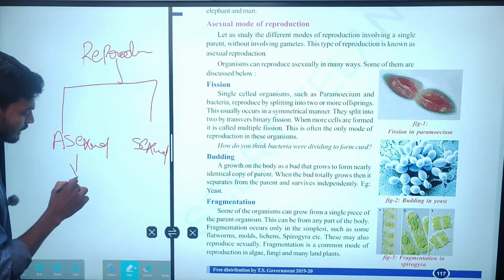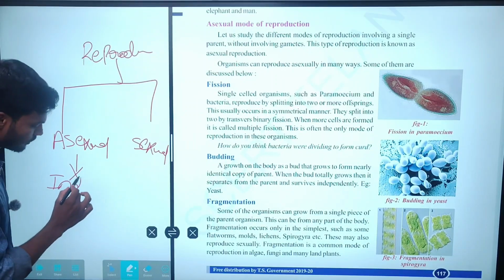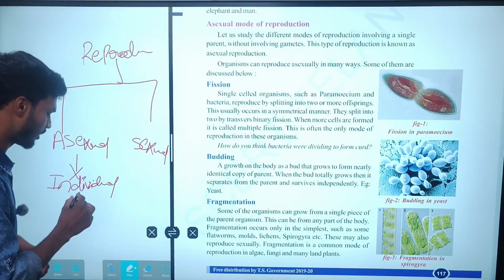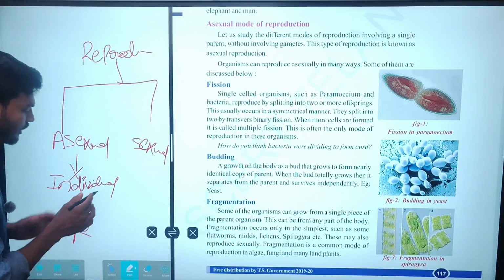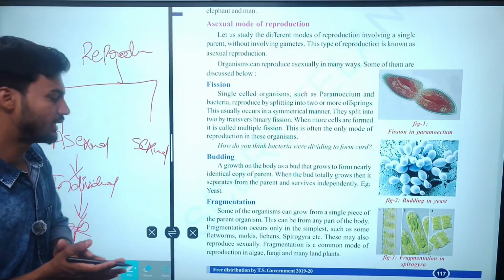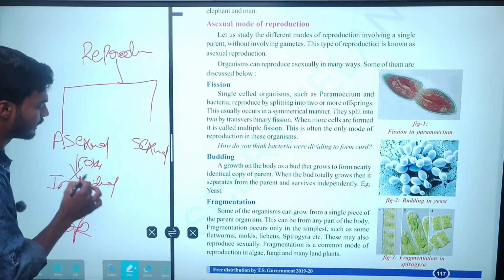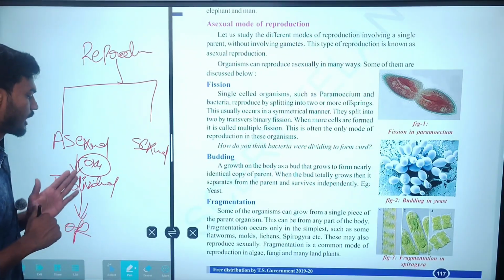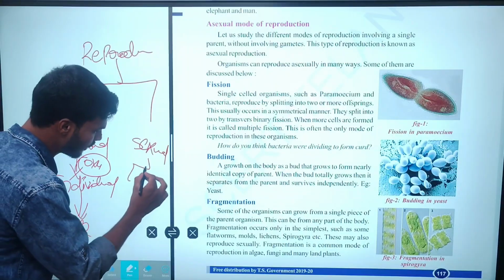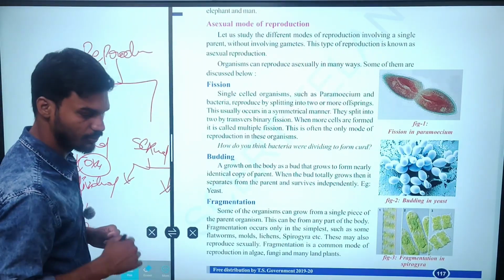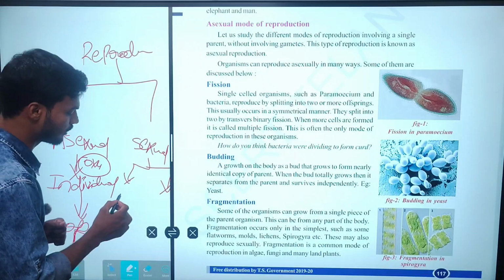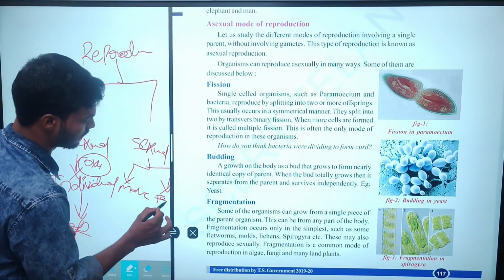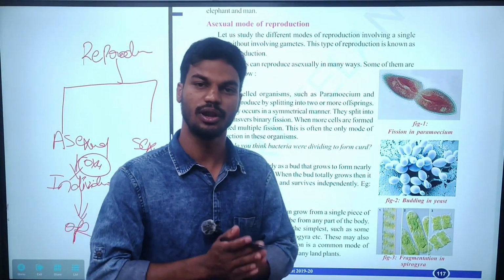In asexual reproduction, a single individual takes part in the production of offspring. There is no fusion of male and female gametes, that is the egg from the female and sperm from the male. No fusion of gametes takes place in asexual reproduction. But in sexual reproduction, the fusion of male and female gametes takes place, leading to the zygote and fertilization. This is the major difference between asexual and sexual reproduction.